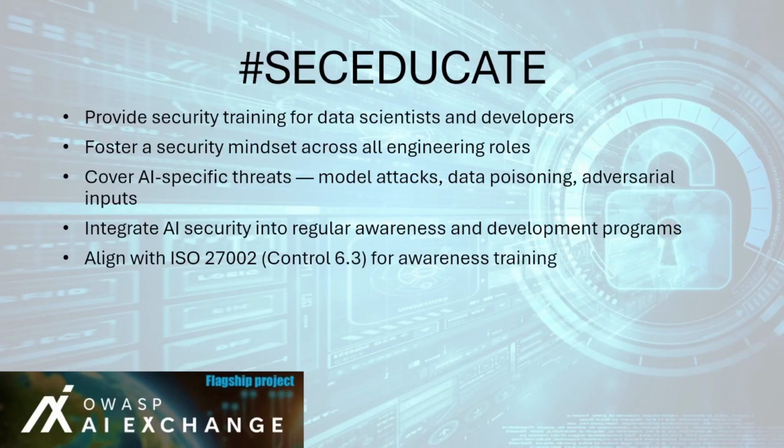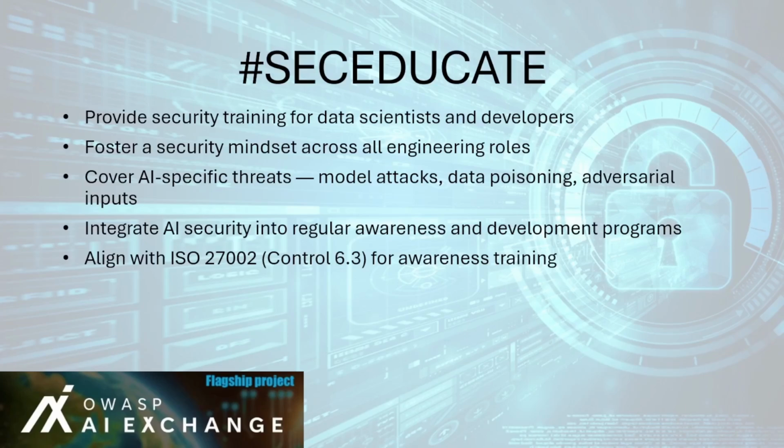Training should include the following: AI threat awareness, which explains how models can be attacked or manipulated, for example, evasion, poisoning, prompt injection. Data protection practices teaches how to secure training data, manage data provenance, and avoid leaks. Secure development principles to reinforce secure coding, model validation, and safe deployment. Hands-on exercises uses simple red team/blue team examples or simulation labs for threat scenarios. And continuous learning to regularly update training as new AI techniques emerge.